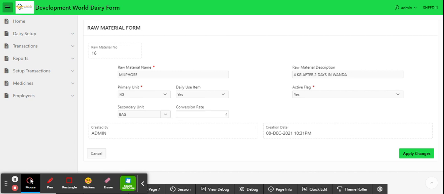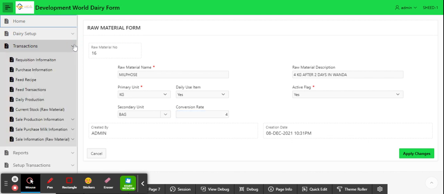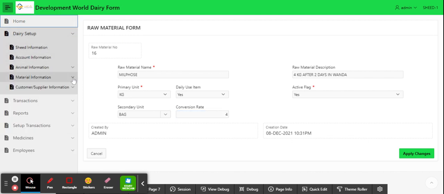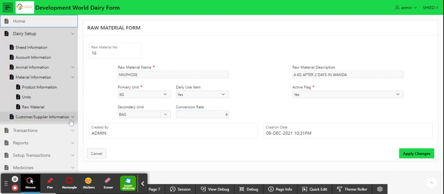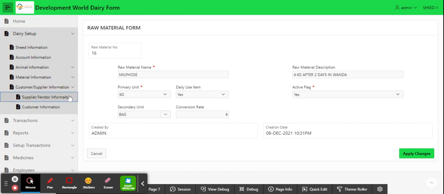If the conversion rate is 4, it means one bag is 4 kg, as the user defines here. So this is the raw material information, and after raw material information, we go to the supplier information, supplier creation,